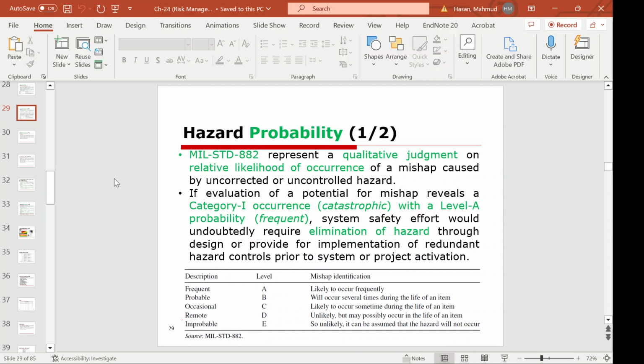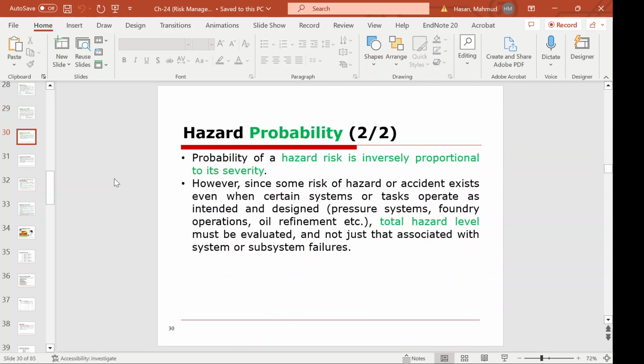Mishap identification: likely to occur frequently. Probable will be level B: mishap will occur several times during the life of an item. Occasional will be level C, and that says likely to occur sometime during the life of an item. Remote will be level D, unlikely but may possibly occur in the life of an item. And improbable is level E, so unlikely it can be assumed that the hazard will not occur.